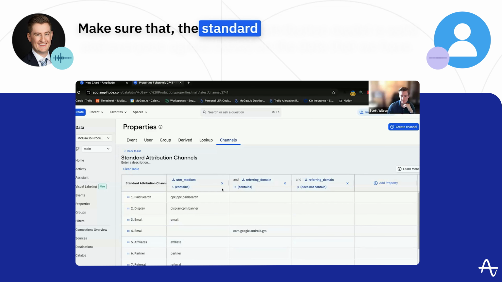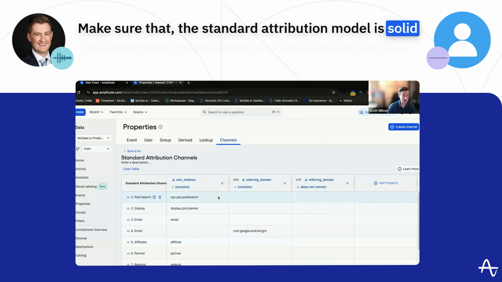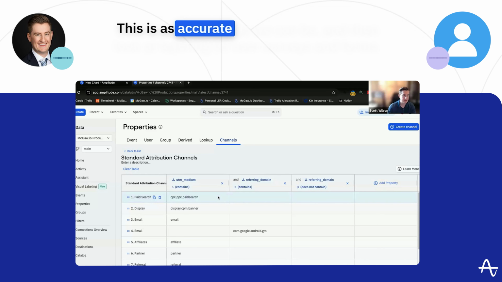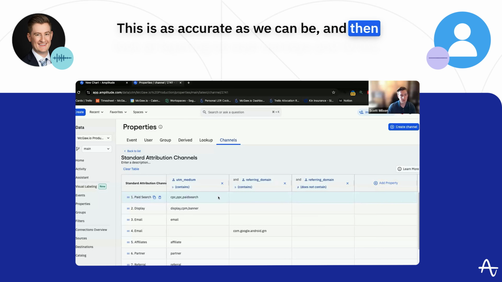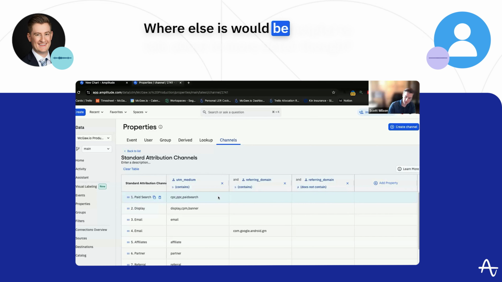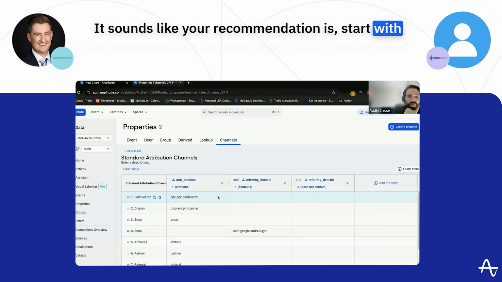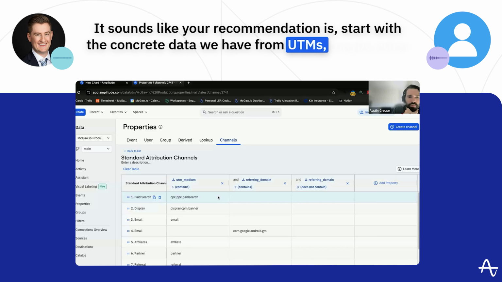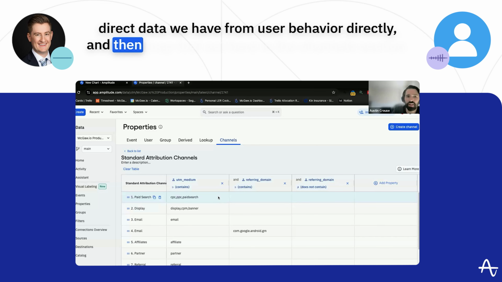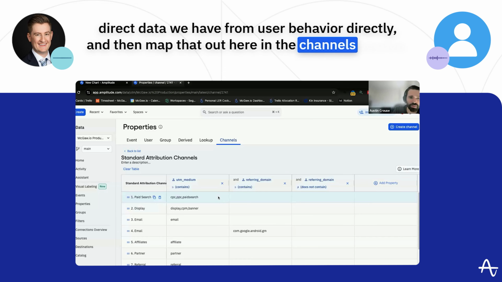Make sure that the standard attribution model is solid and everyone agrees based on the data that we have, this is as accurate as we can be. And then look at layering on user surveys and forms. And where else would be helpful to talk about in more detail, though? It sounds like your recommendation is start with the concrete data we have from UTMs, maybe other direct data we have from user behavior directly, and then map that out here in the channels section.